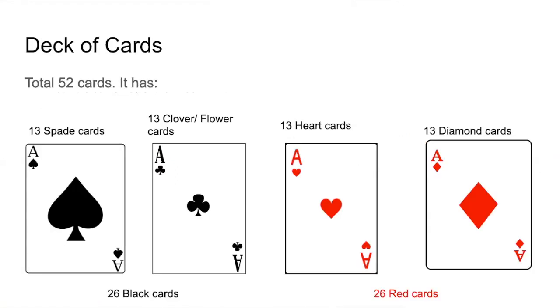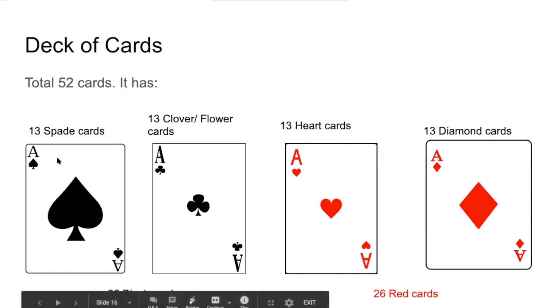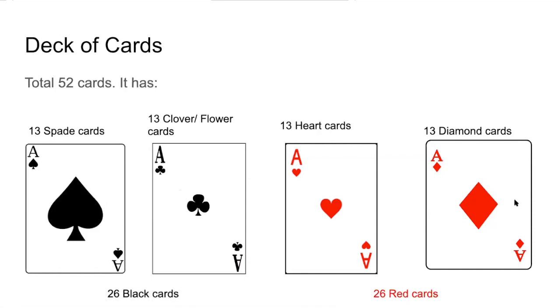Now let us move on to the next example that I'm going to take, that is a deck of cards. If you have played cards, then you should be able to easily relate to it. Let me explain easily. In cards there are 4 types of cards. There will be 13 spade shaped cards, 13 clover or flower shaped cards, 13 heart shaped cards, and 13 diamond cards. So these are 26 black cards, and here there are 26 red cards.